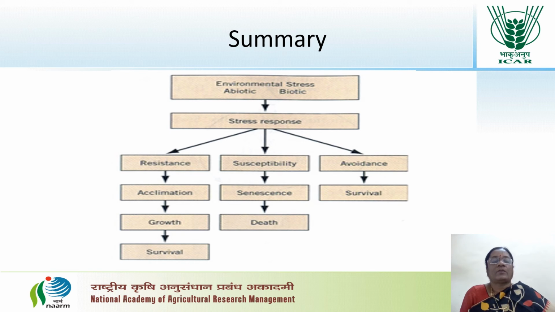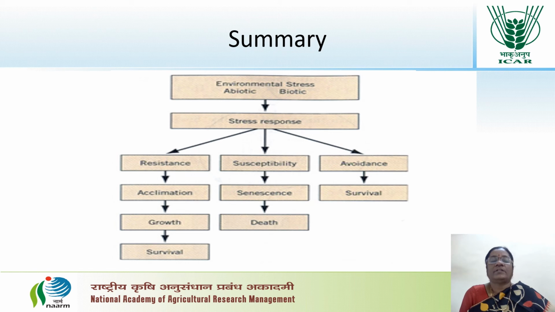What leads to resistance? When the plant is able to resist the stress conditions, it acclimatizes to the environmental changes, and this leads to the growth and survival of the plant. When the plant responds by resistance, it can survive. If the plant is unable to resist, when it is susceptible to the stress conditions, it leads to senescence and death of the plant.